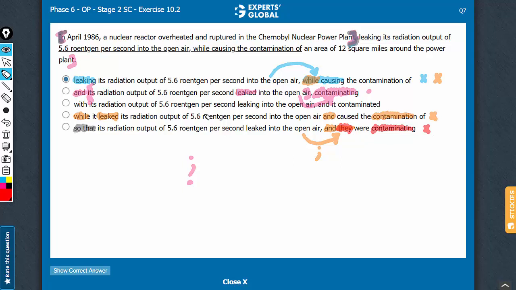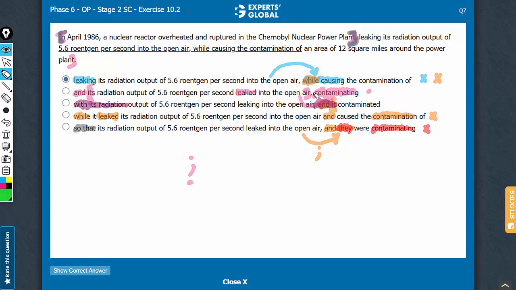Let's look at answer choice C. This comma and it contaminated makes the following part an independent clause and fails to convey the cause-effect relationship here, and this with its radiation. So the nuclear reactor overheated and ruptured with its radiation output leaking into the open air is an awkward way of saying it. However, the main problem with answer choice C is here in this part that it fails to convey the cause-effect relationship.